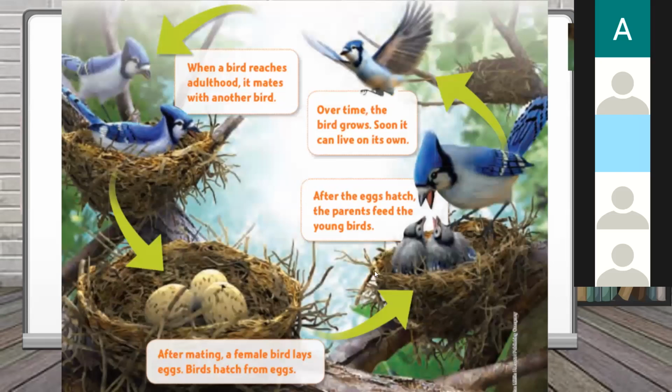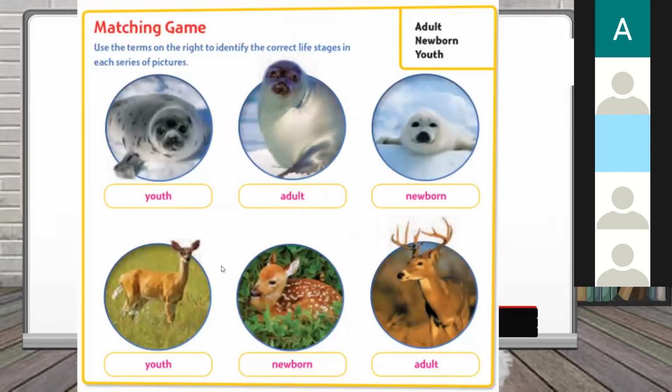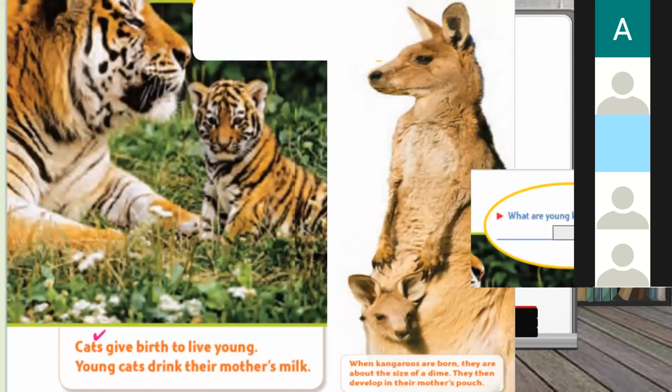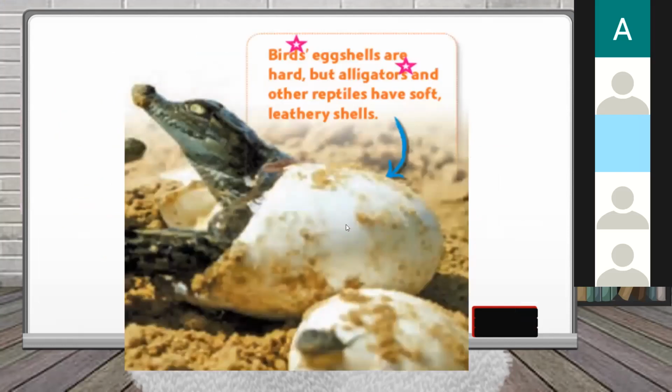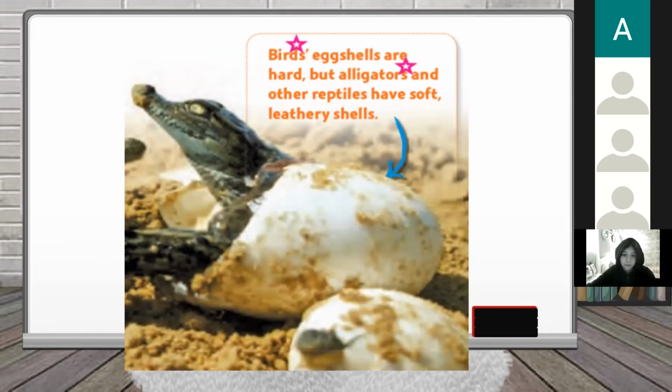And we said about birds, some animals lay eggs, such as birds, and some of them give birth, such as a lion and a kangaroo. We said eggs can be very, very different. A bird egg shell will be what? Hard or leathery and soft? The bird eggs, huh?